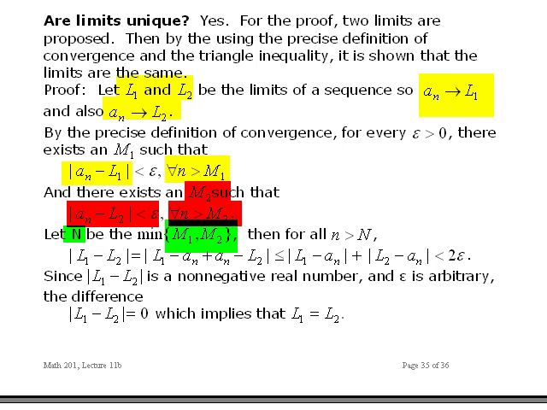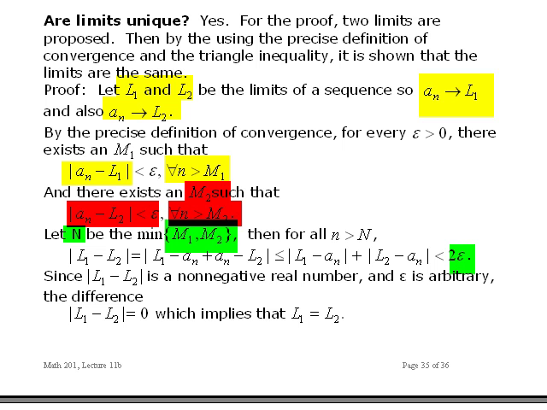Here I'm going to add plus or minus a_n. So L1 minus a_n plus a_n minus L2. That's fine. Break these up into parentheses. Use the triangle inequality, which shows that the absolute value of L1 minus L2 is less than or equal to the absolute value of L1 minus a_n plus the absolute value of L2 minus a_n. They're both less than epsilon.